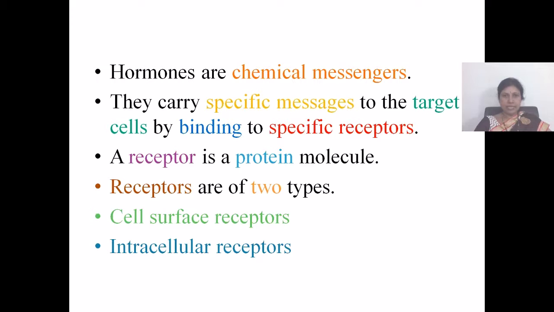Hormones are chemical messengers. They act as signal molecules and carry specific messages to the target cells and direct them to perform specific tasks. Hormones carry specific messages to the cells by binding to specific receptors. A receptor is a protein molecule which is present either embedded in the cell membrane or in the cytoplasm or nucleoplasm.